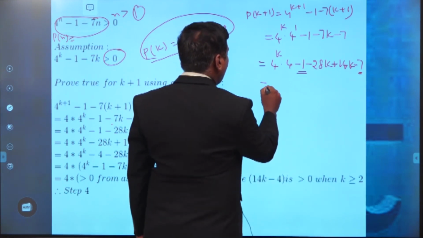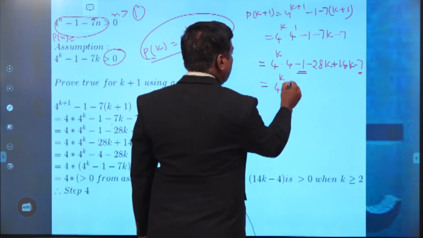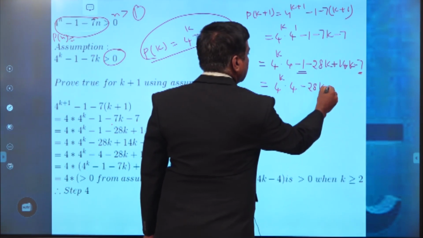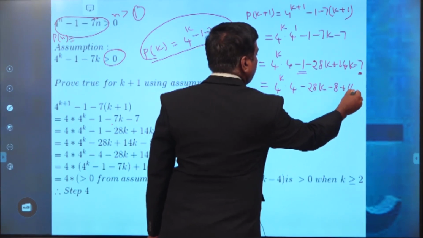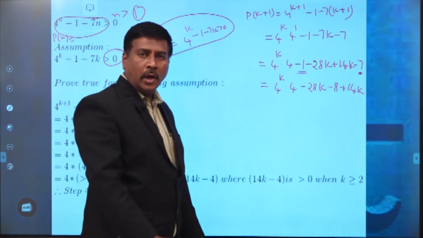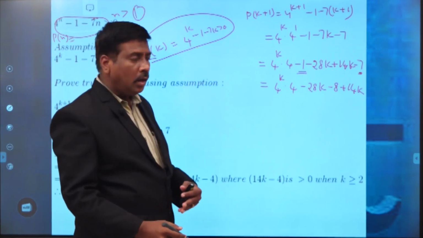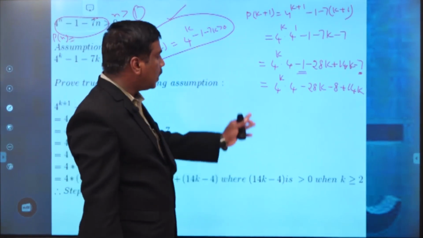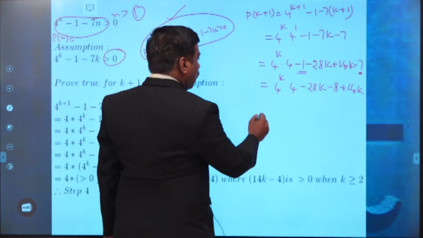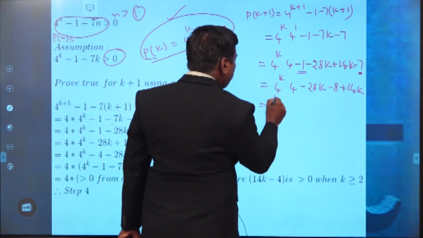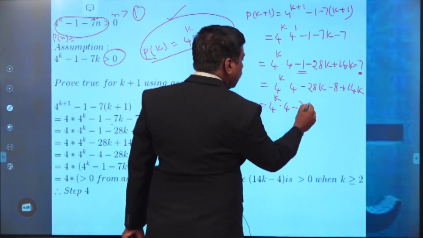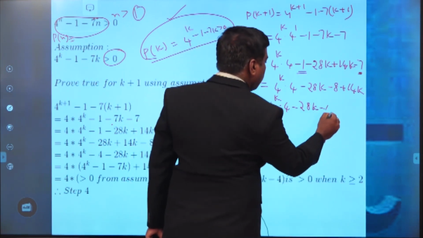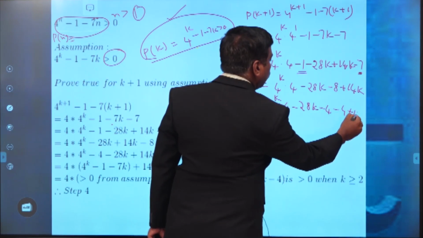So it becomes 4 power k into 4 minus 1 minus 28k plus 14k minus 7. How do I write this? 4 power k into 4 minus 28k minus 8 plus 14k. I have to rearrange the terms for our convenience, because this condition we have to use; for that purpose only I consider it like this. Now again, 4 power k into 4 minus 28k. Again this minus 8 can also be split like this: minus 4 plus 14k.